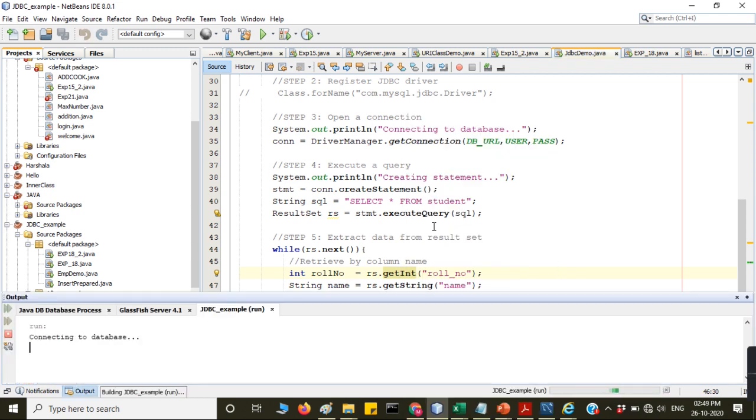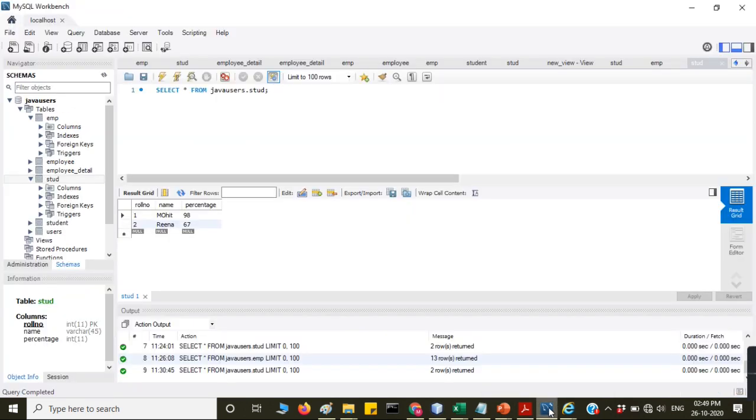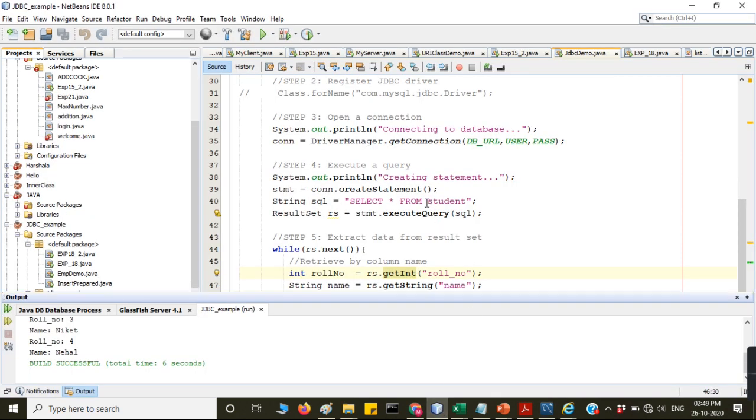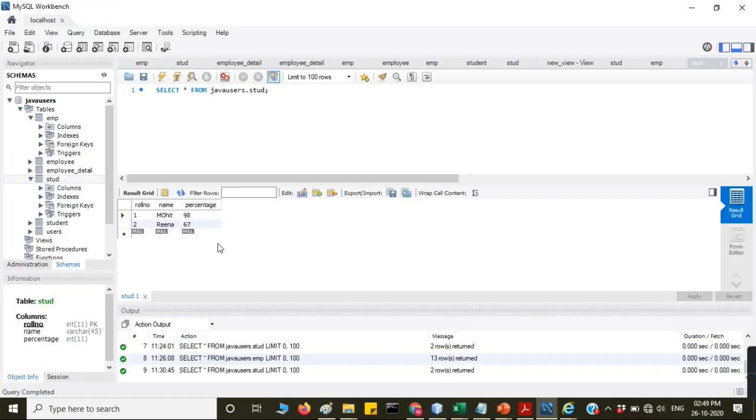Connecting to the database. See, name, roll number and all this. For this, we use this workbench. And what is the name of this table? Here, Java users. What is the path of Java users? Where is the database? See, Java users EMP is there, right? What is the name of the table? So the table name is Student. So go here, and the student table is there.